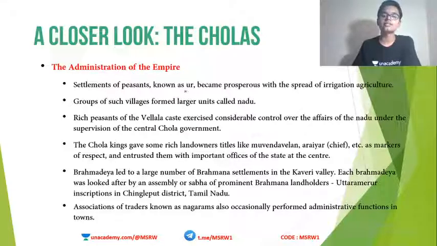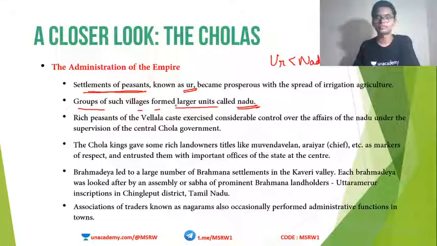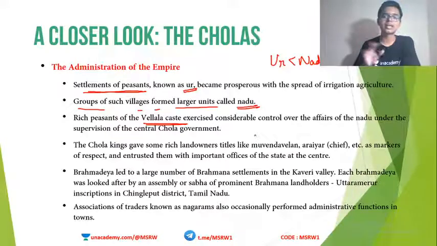Settlements of peasants were known as Ur, however you want to pronounce it. This was the settlement of peasants, important for prelims, don't forget. Then groups of such villages formed a larger unit called Nadu. Okay, so Ur, Nadu. Now rich peasants were called Vellalas and exercised considerable control over the affairs of Nadu under the supervision of the central government. So the rich peasants are known as Vellalas and they had a good say in the control of Nadu.